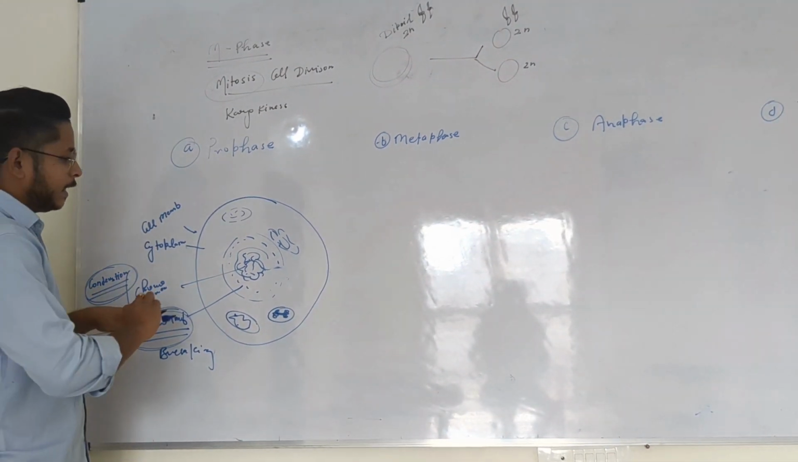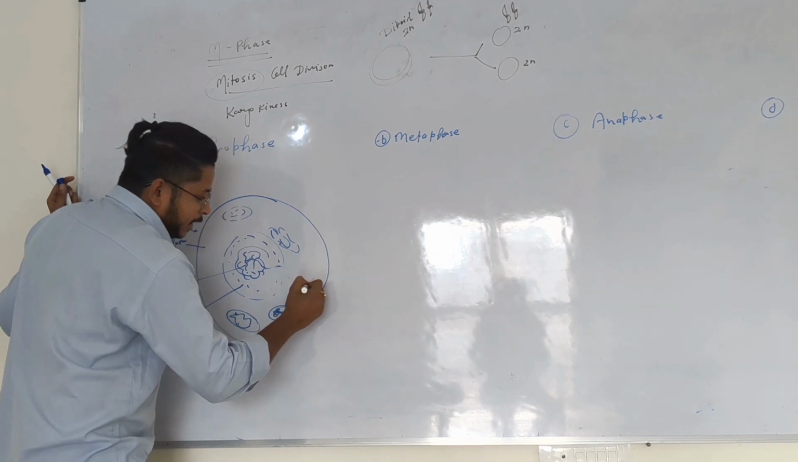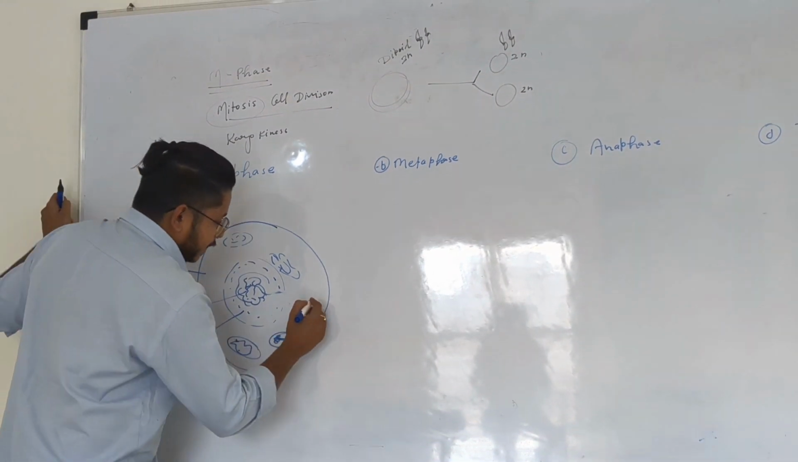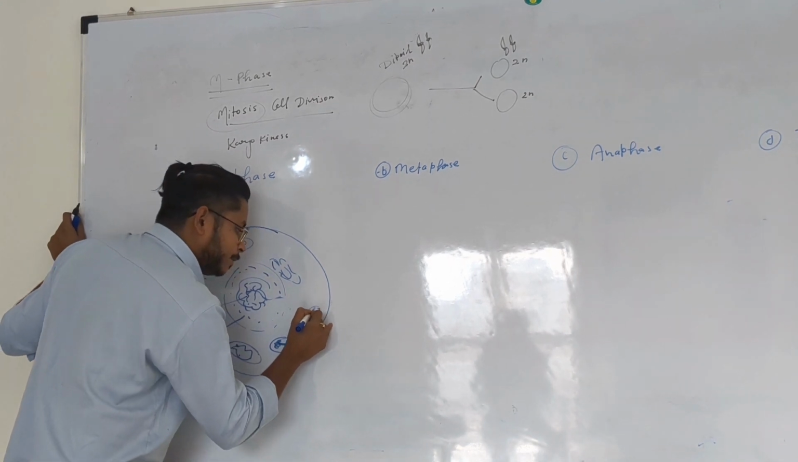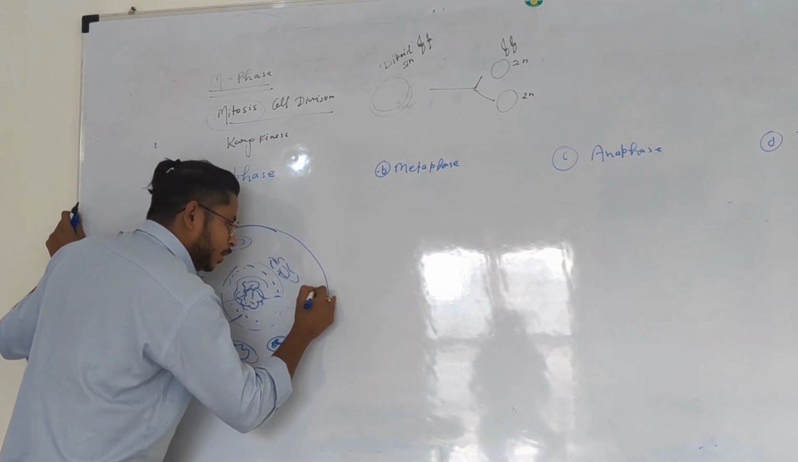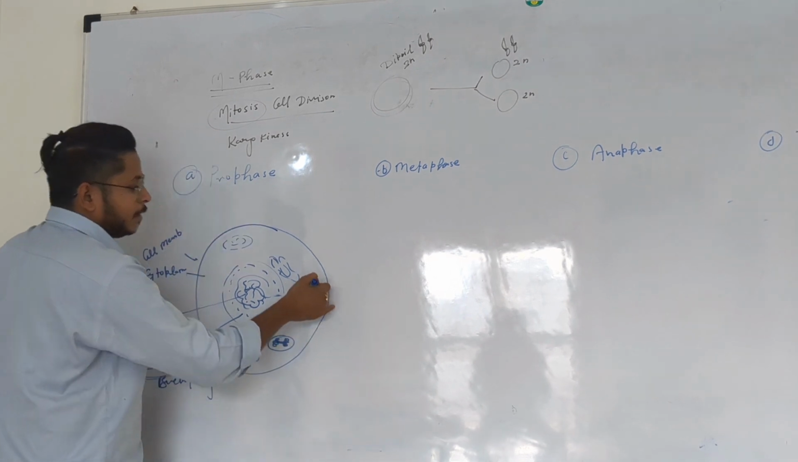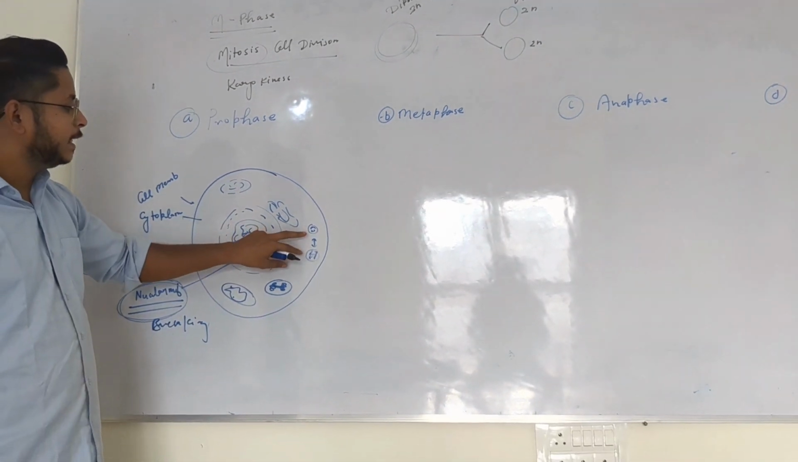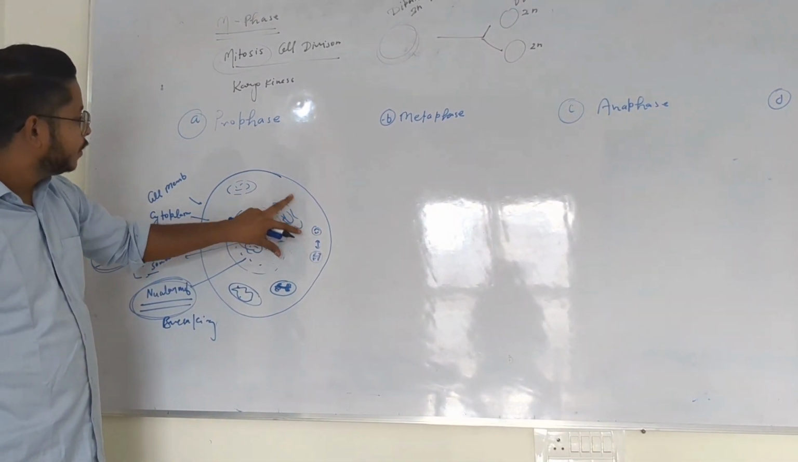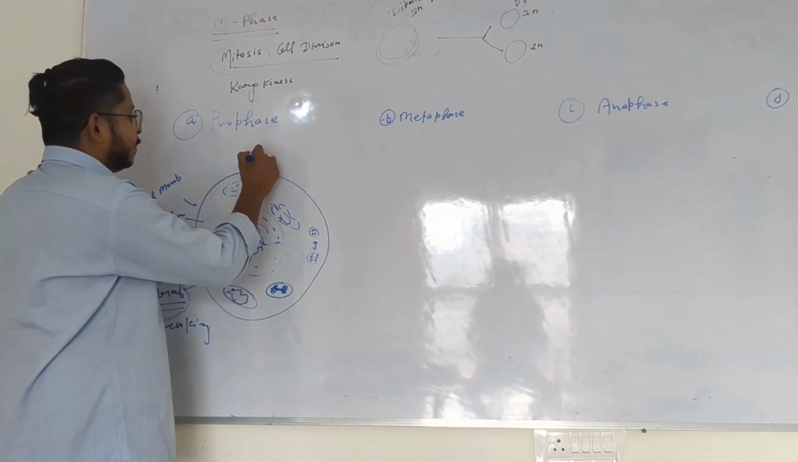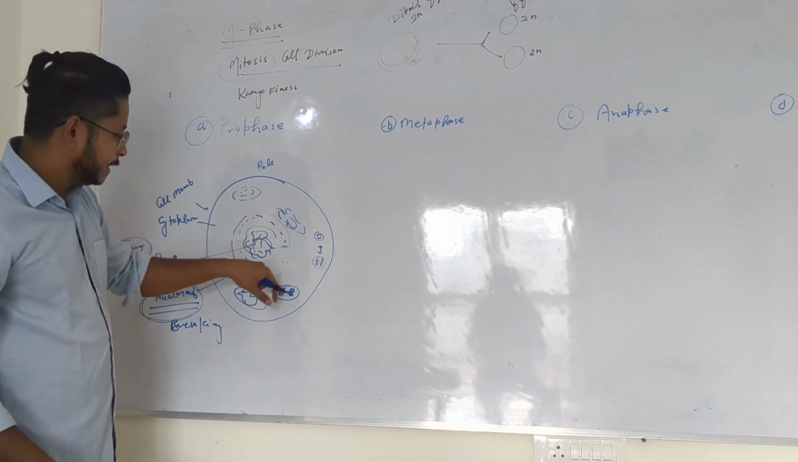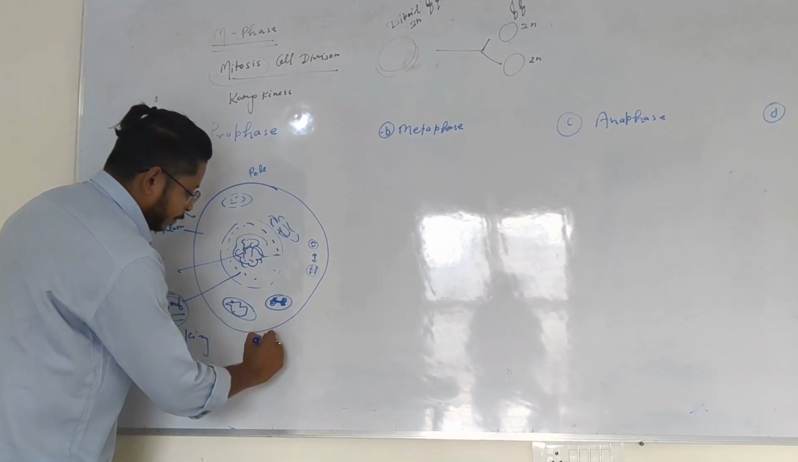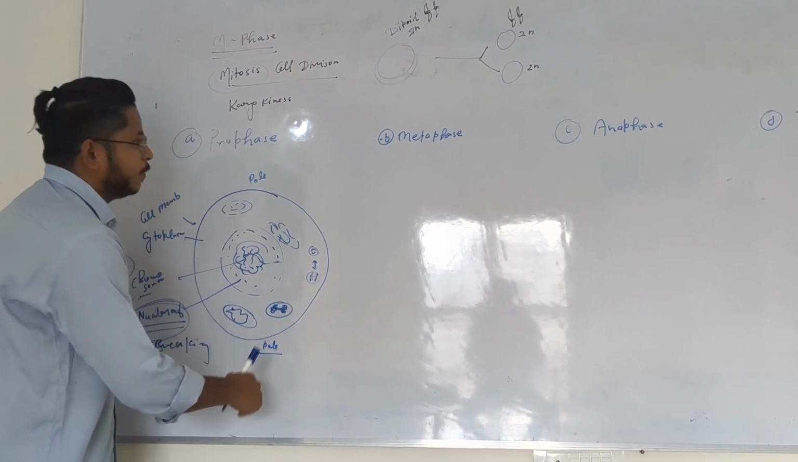I told you that inside the cytoplasm a special apparatus is present, and that is called the centrosome. The centrosome first divides, and because of that, two centrioles are present here. Later, they start moving toward opposite poles of the cell. Both centrioles start moving away from each other to reach the north pole and south pole.